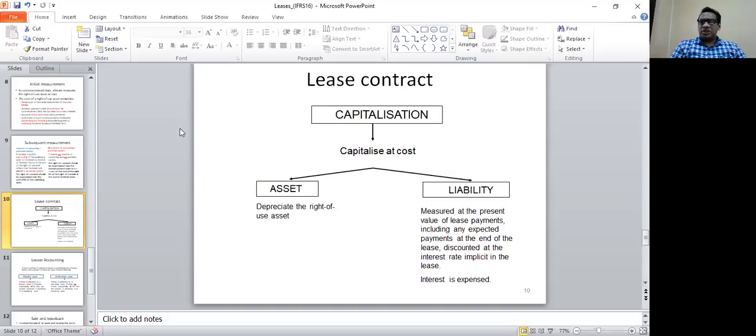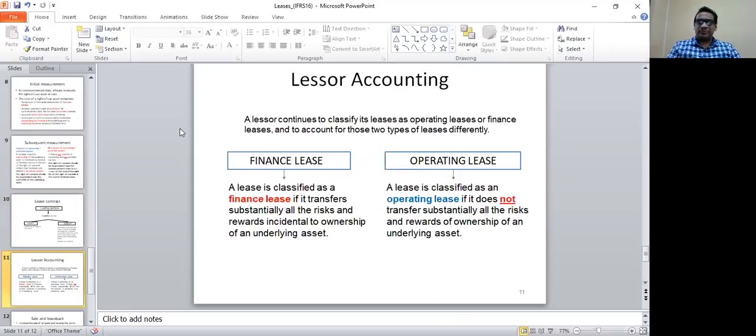The asset you will depreciate, the liability you measure at the present value of the minimum lease payments, including any expected payments at the end of the lease, discounted at the interest rate implicit in the lease. In other words, you are discounting the minimum lease payments based on the interest rate implicit in the lease. And the interest expense, the annual or monthly interest, you need to charge to the income statement, to the P&L.